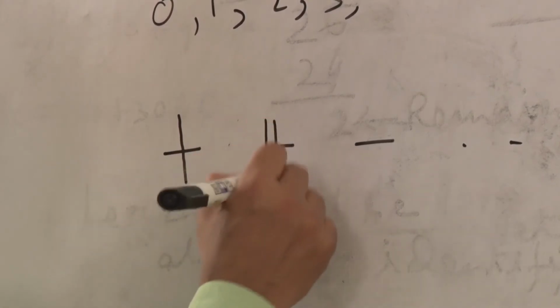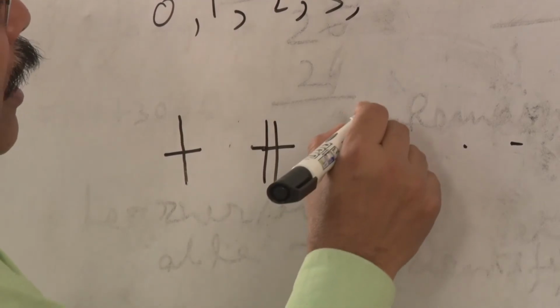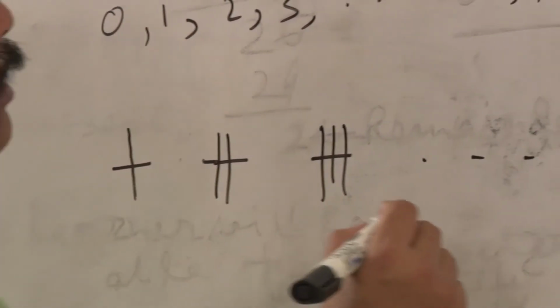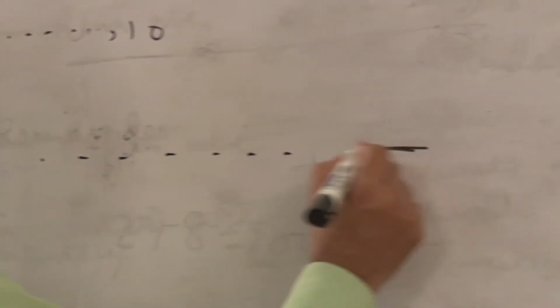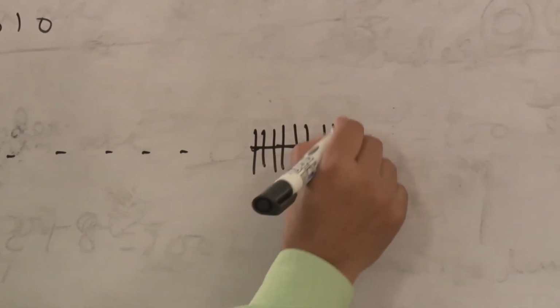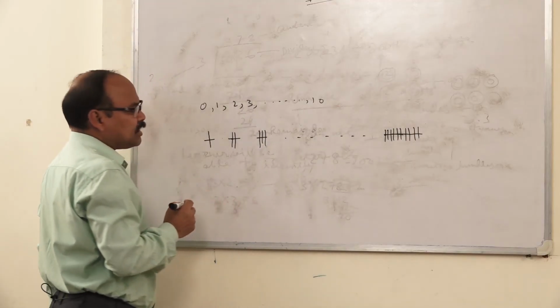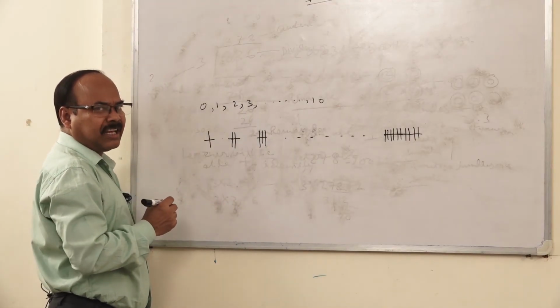Taking 1 for first, taking 2 for second, taking 3 for third, taking 10 for 10. How many intersecting points of these line segments?